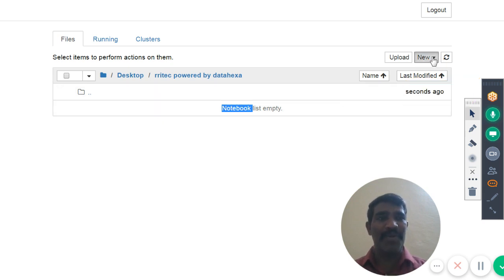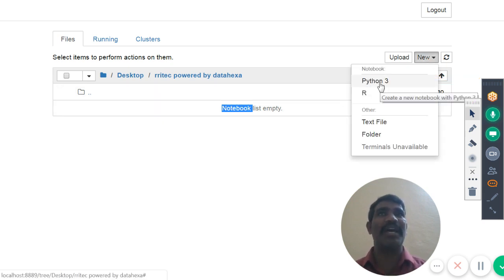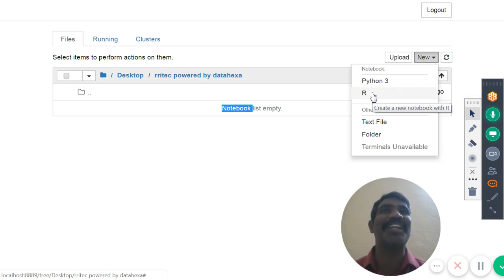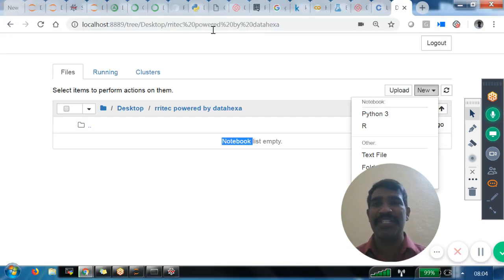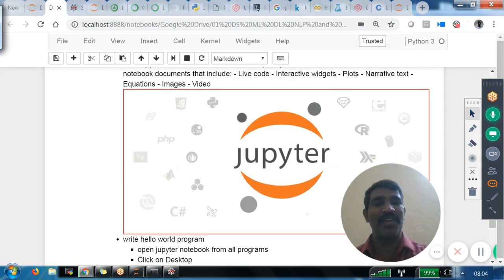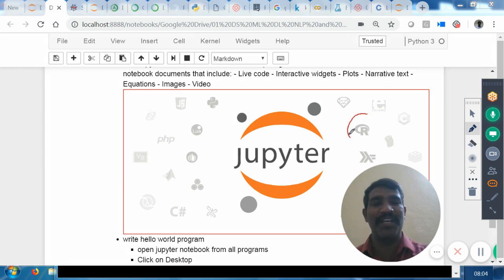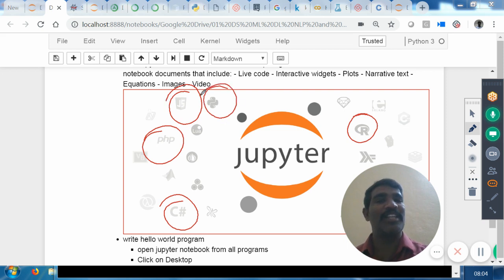For example, now I am going to New. There is an option called Python as well as R. Not only Python and R, you can implement Scala, you can implement other languages also. That's what I mean. Did you notice the Jupyter image I showed here? It shows Julia, Python and R. That means whatever language you want, you can write the code.